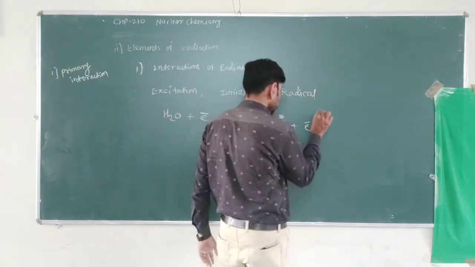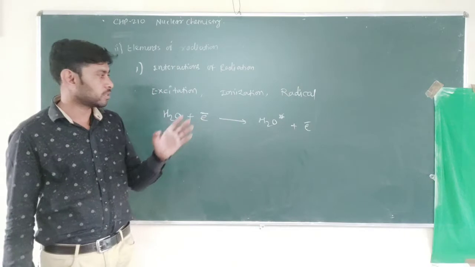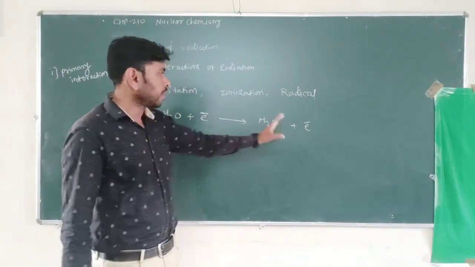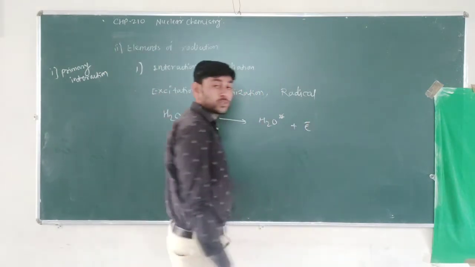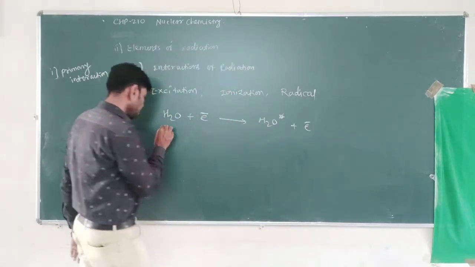But we just have to see that this electron remains with some partial energy, because some energy is transferred to the water molecule and it gets excited. The electron is a particle, so it remains as it is after transferring some amount of energy.